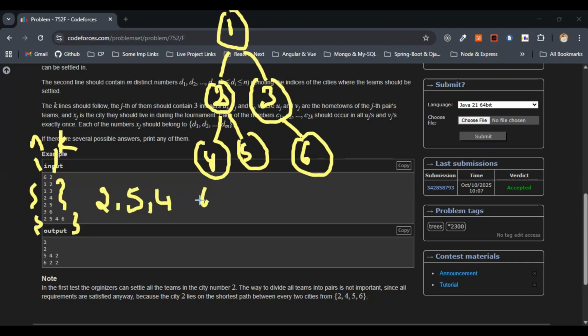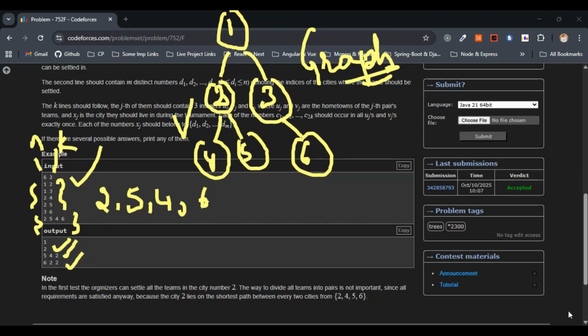So this is the graph that I have shown you, the edges that they have given, for the input considered. The output that we need to get here is this one. We have to output m, the chosen indices, and k lines with each pair, so we need to display the output in the format u v x. See, 5 4 2 and 6 2 2. This is fine, I believe. I hope you have the idea. n and k, these are the edges, and these we can call the specials basically. Just remember this.